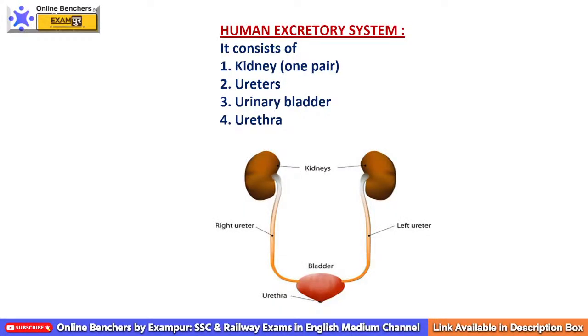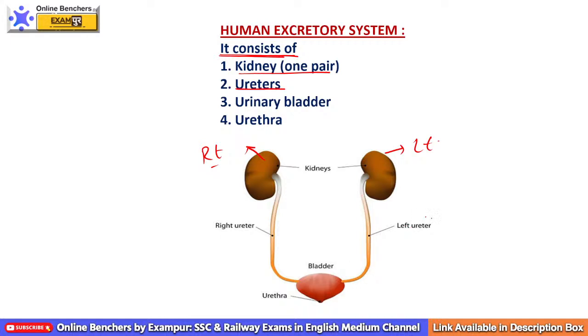Now we will discuss the human excretory system. So here we have the organs of the human excretory system. The human excretory system consists of one pair of kidneys. This is the left and this is the right kidney. Next we have tube-like structures which connect the kidney to your urinary bladder.